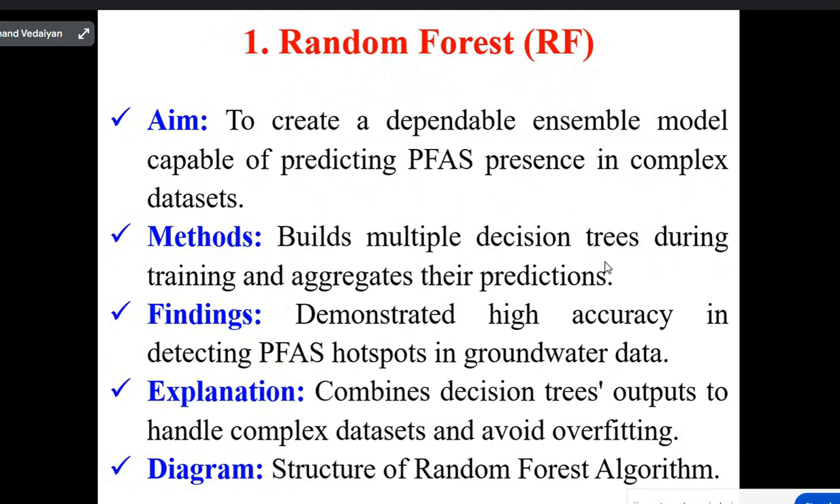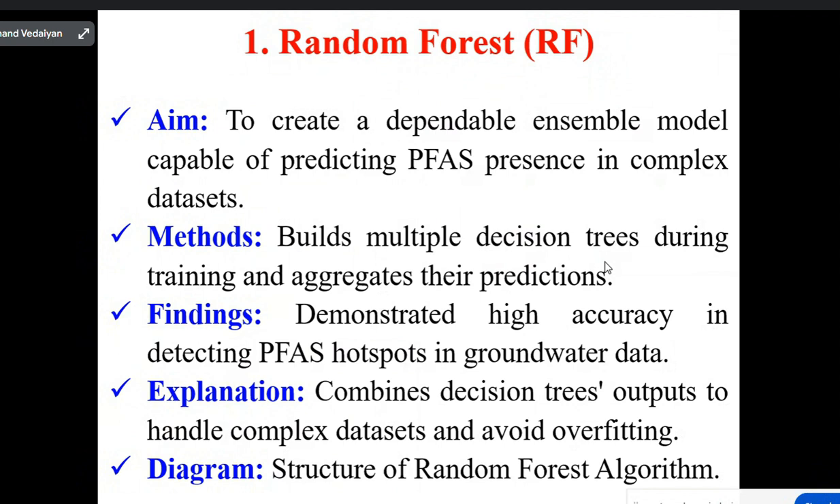Random forest is the number one algorithm. Keep in mind, it is a very powerful technique under classification. The aim is to create a dependable ensemble model capable of predicting PFAS presence in complex data sets. PFAS is nothing but groundwater contaminants. The method builds multiple decision trees during training and aggregates their predictions.